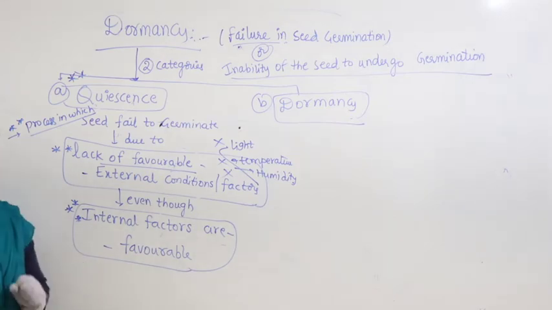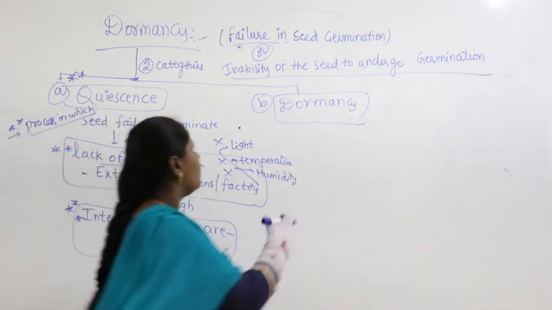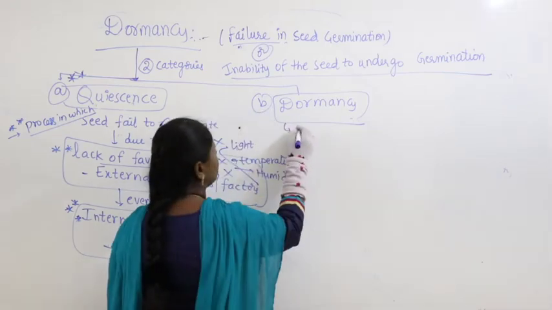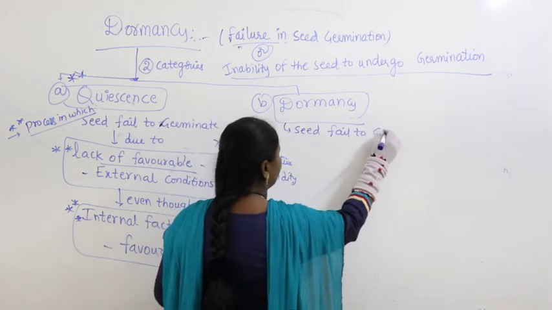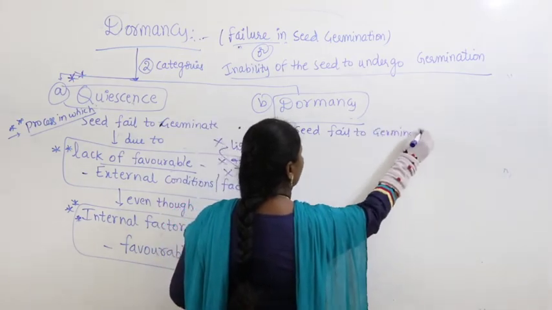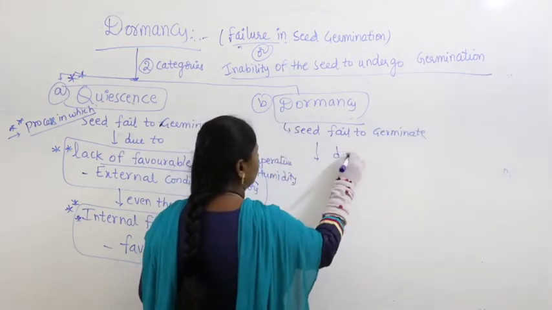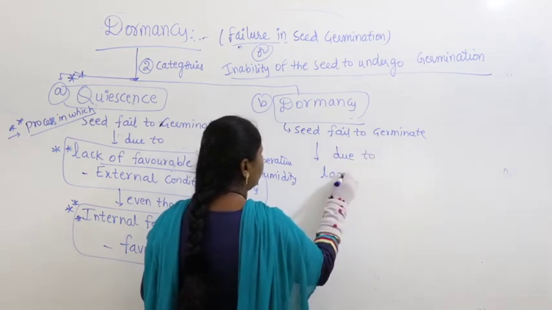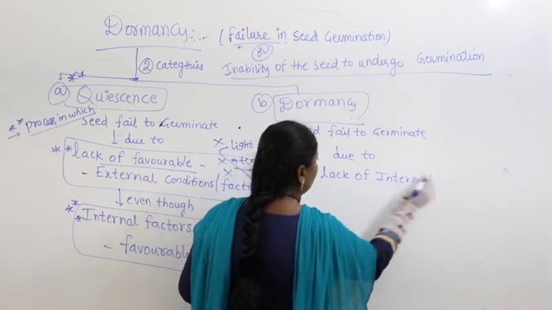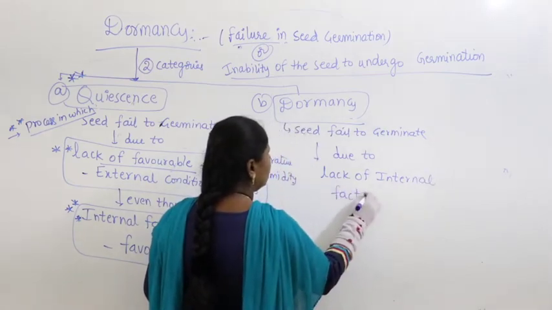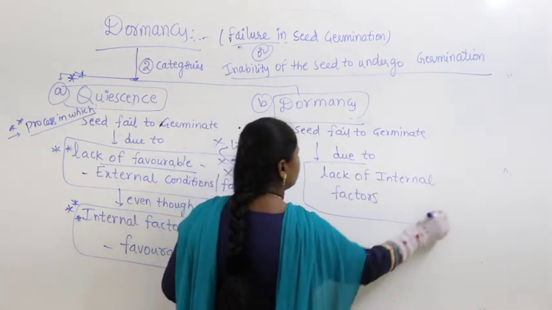Now let us go with dormancy, quite opposite. So what do we write for this? Seed fails to germinate due to lack of internal factors.